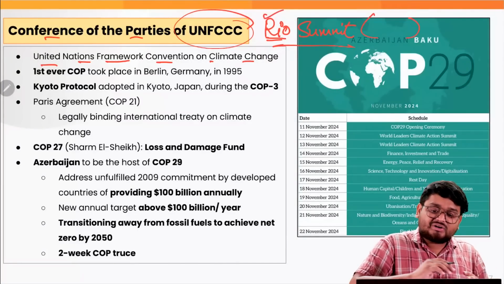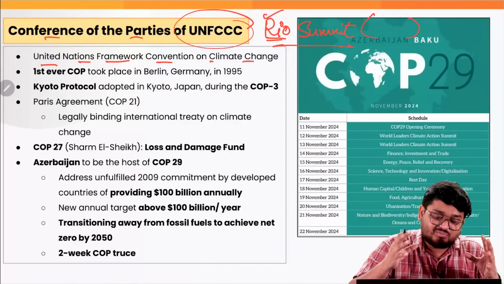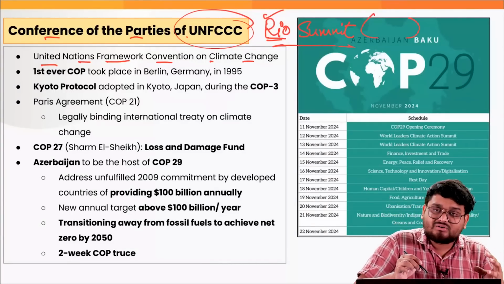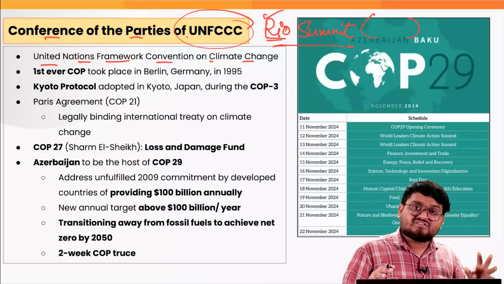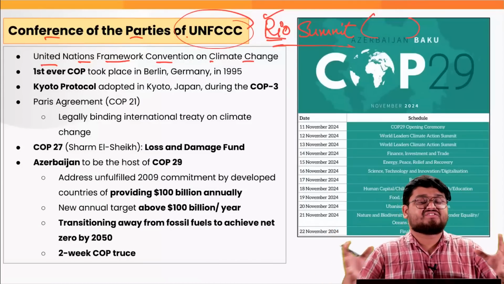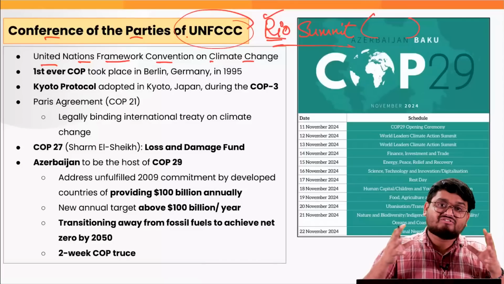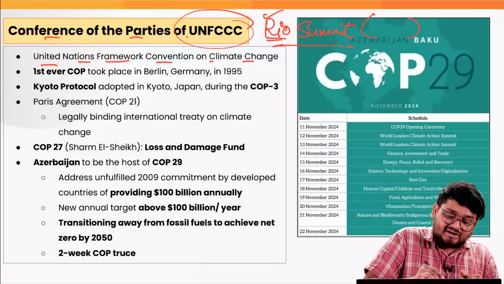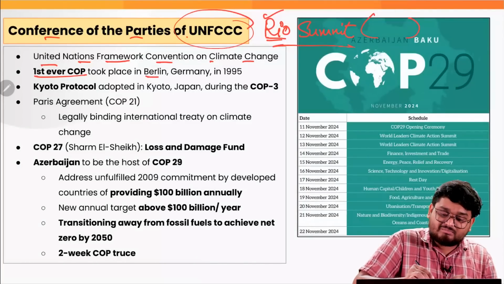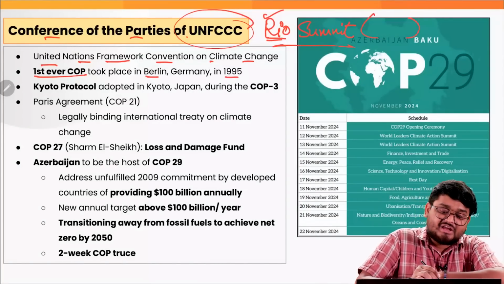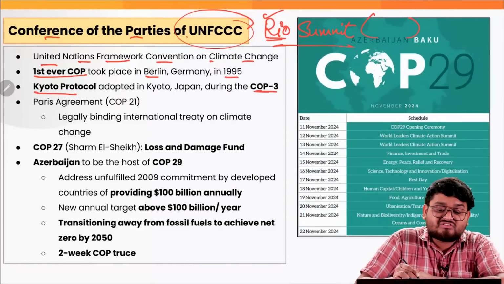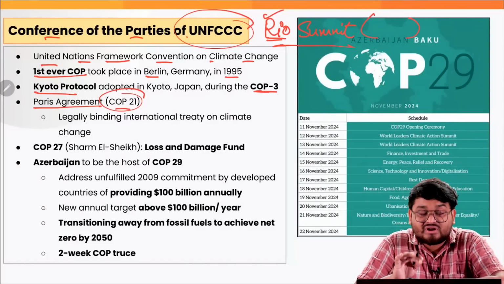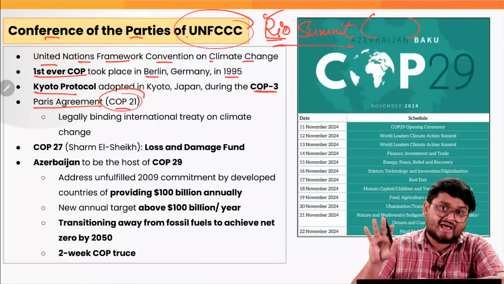The Rio Summit is a very important event in the climate change aspect, because the framework of UNFCCC is trying to bring the various countries all across the world together, converging on various climate related activities. The very first COP took place at Berlin in Germany in 1995. Kyoto Protocol was adopted during COP3. We also had the Paris Agreement as a part of COP21, the most important COP ever as of now, which